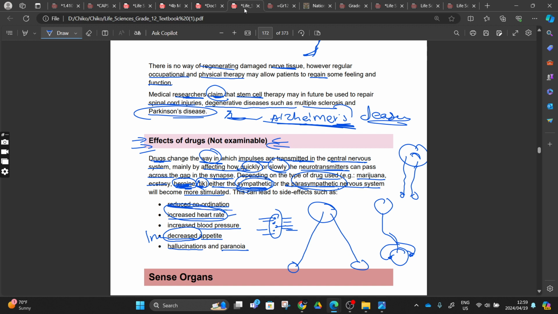If it reduces your coordination, hence you see someone say, hey, hello, and they respond strangely. It's not that sensory neurons are affected. No, what is happening is at the synapses, we learned about the synapses, right? Those drugs or that heroin can cause the neurotransmitters to be released or to be lowered.